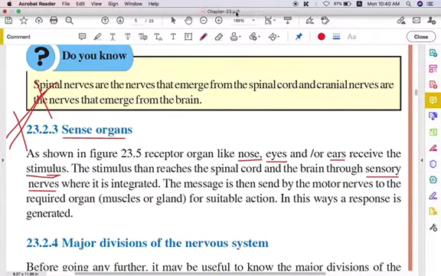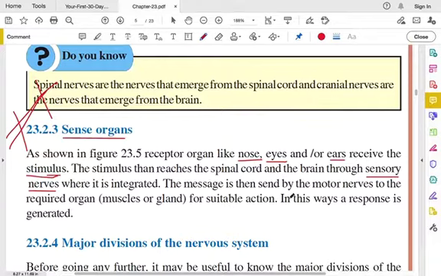What happens in skin when something hot touches our skin, how the response is processed, and how the suitable action like pain is formed or generated. That is a response.